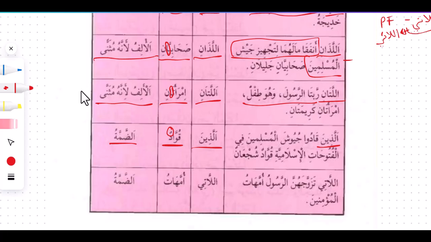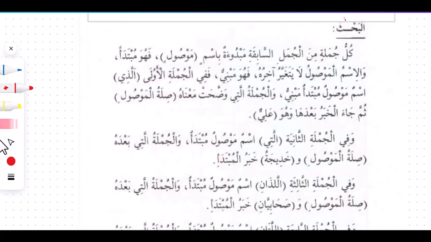Allati tazawwajahunna ar-rasul. So this allati here is a mubtada. Ummahat is going to be the khabar, while what is making us to know this is rafu is the dhamma that is clear at the end of the word. Now here al-bahath is the explanation of everything on the table. Kullu jumlatin min al-jumal as-sabiqa. All the sentences we have on the table that we have come across, mabdu'atan bismi mawsul.